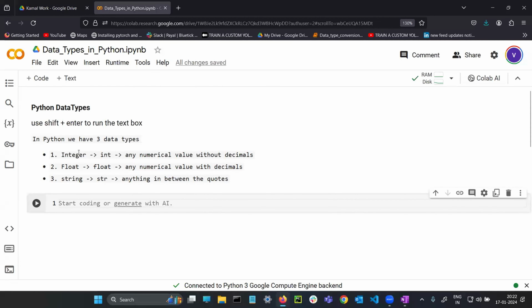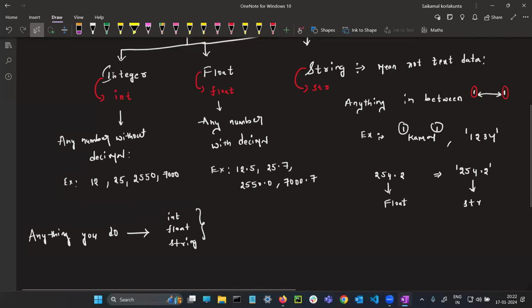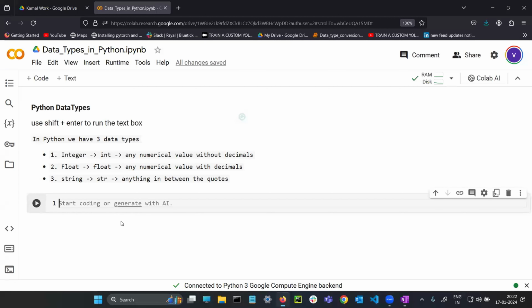So I have written the theory. Now you will be having one question: Sir, how are you going to implement it? What is the first data type, guys? Integer. Integer is our first data type.